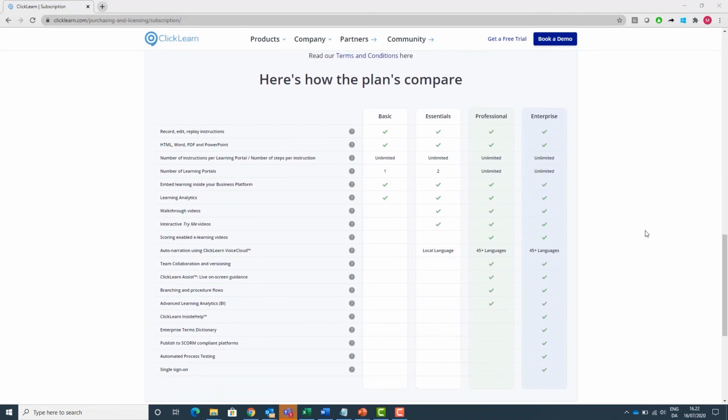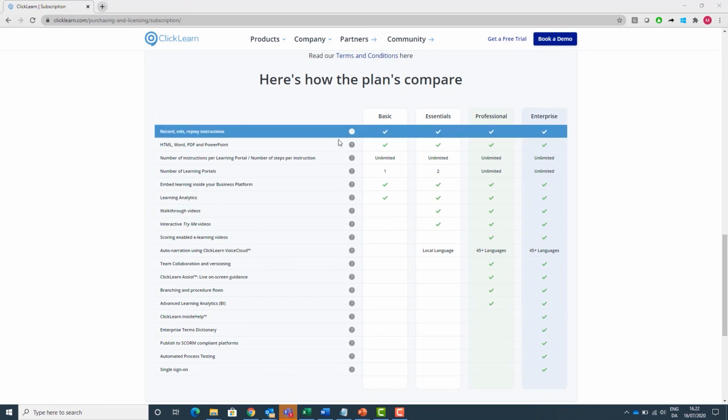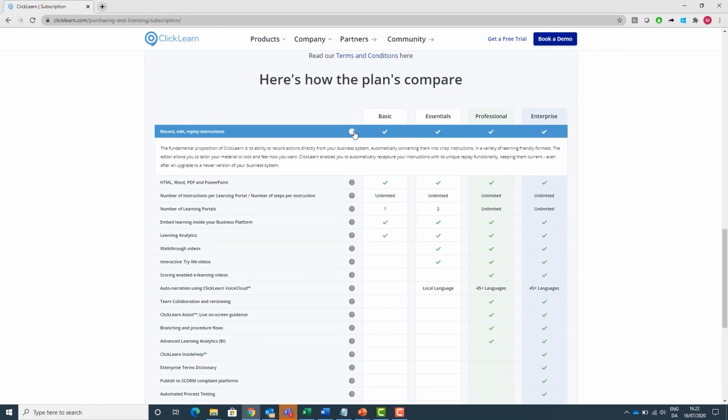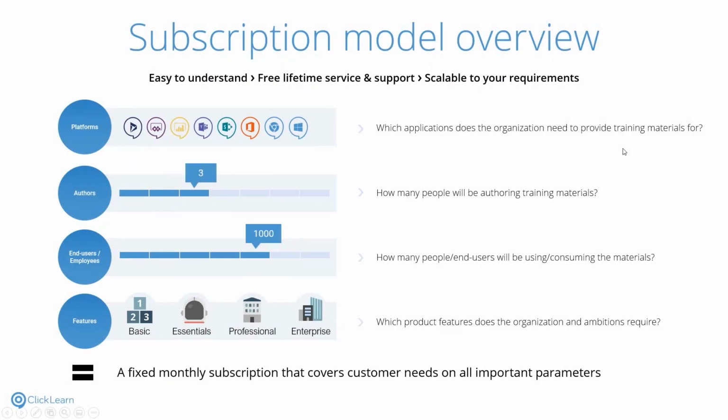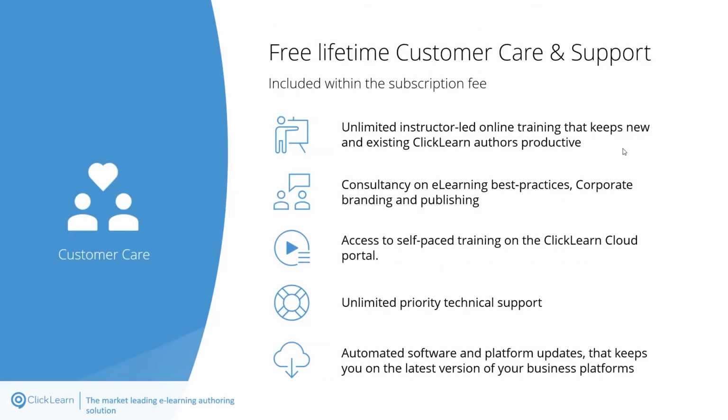Each feature and function is fully described here at the bottom, so feel free to go to our website and see what is included in each edition and the features and functions that you may require. So, what else is included with ClickLearn? We support free lifetime customer account support as long as you stay on your subscription model. ClickLearn is not a consultancy business. ClickLearn delivers free training, free support, free education, self-paced training portals, etc. And it's all a part of your subscription fee. We are not a consultancy business and we will not invoice for any training or education on using ClickLearn.